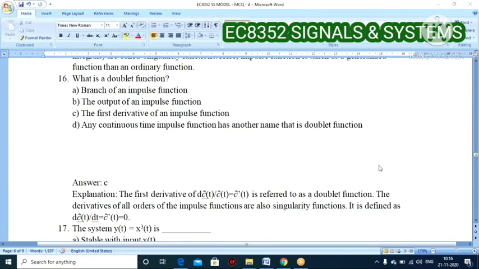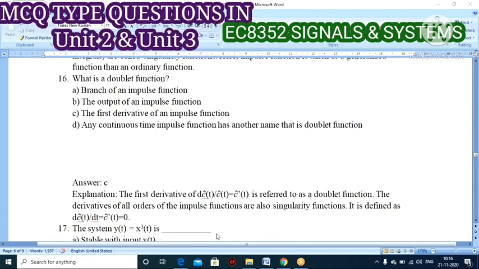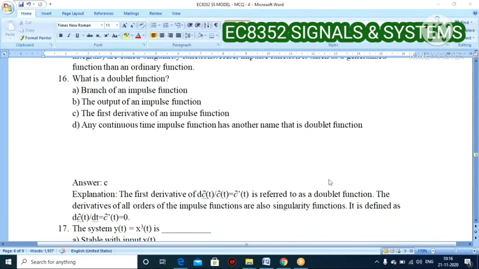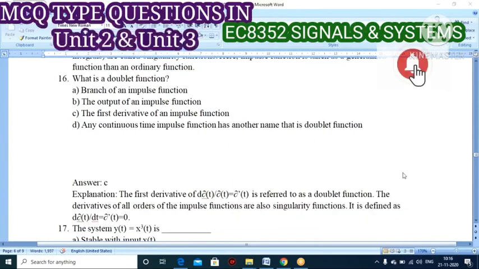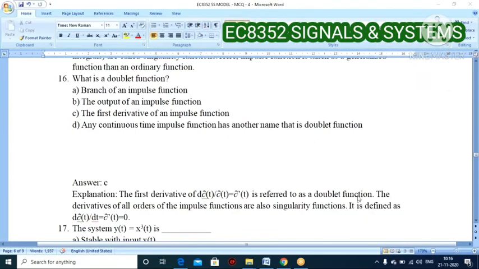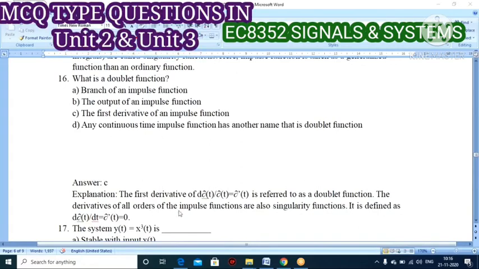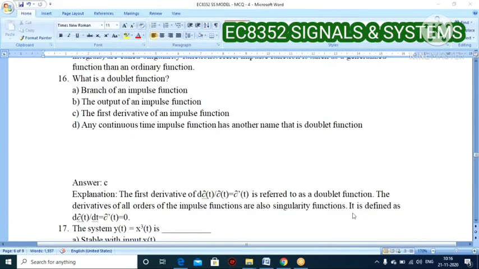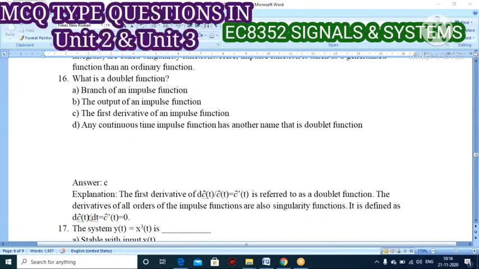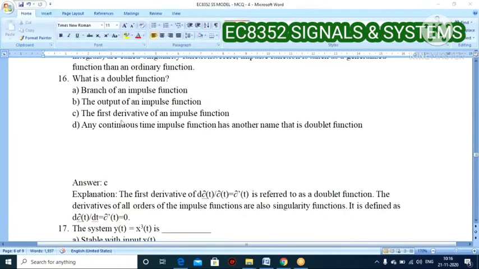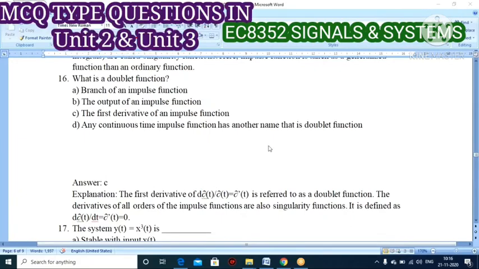So dδ/dt, that is the derivative of the δ function with respect to t, we call it δ'(t), one time differentiation. So that is what we call the doublet function. The derivatives of all orders of impulse functions are singularity functions. Doublet function means the first derivative of the impulse function.